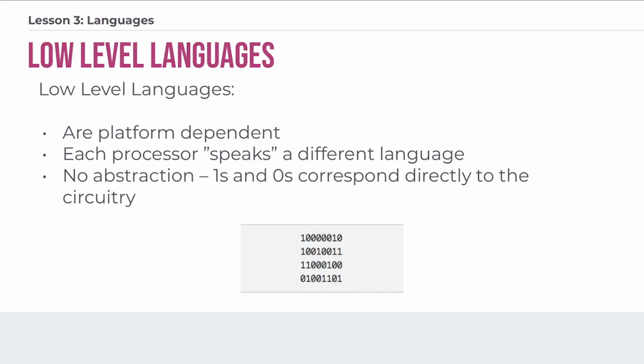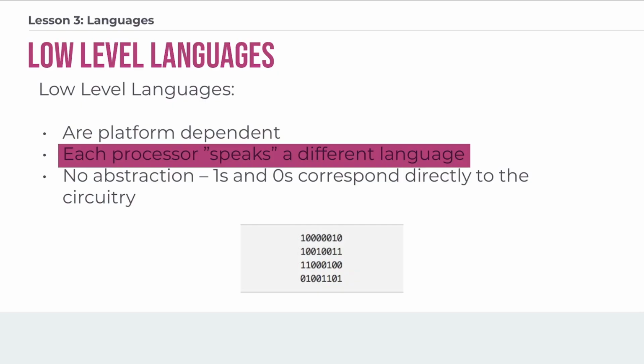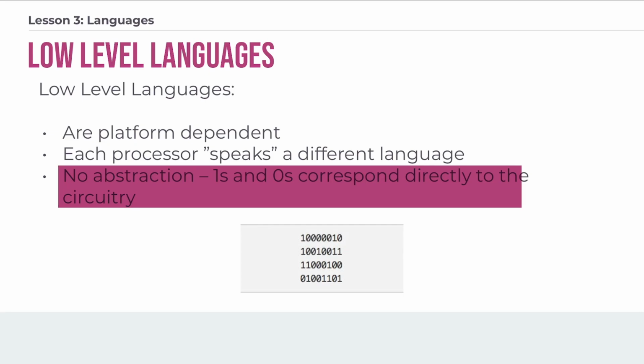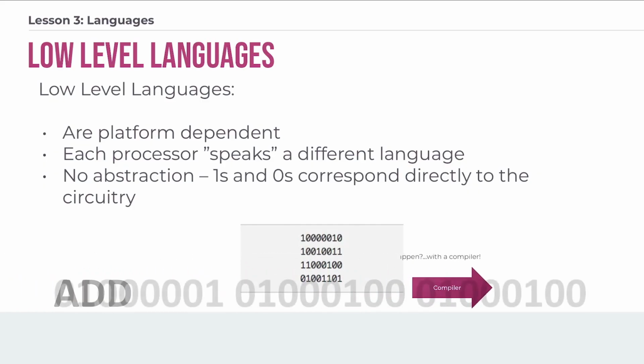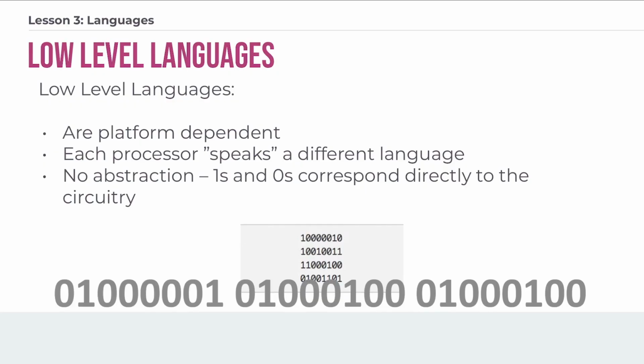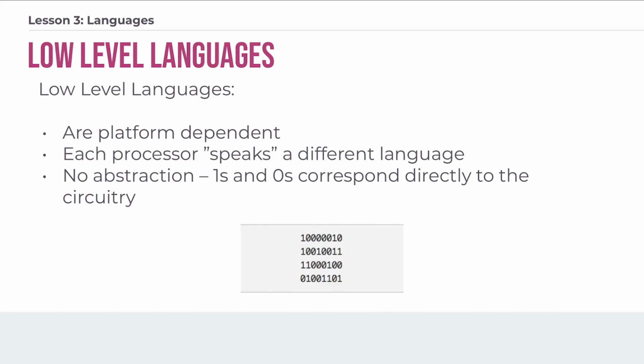Now, on the other end of the spectrum, low-level languages are completely dependent on the underlying hardware. The language that the computer uses is very specific to whatever processor is inside the machine. So there's a direct correlation between the ones and zeros of binary and the billions of microscopic electronic switches that are embedded into the circuitry of the processor. Remember, it's a little software program called a compiler that turns high-level code into low-level code so that the computer can understand. So low-level languages are optimized for machines.